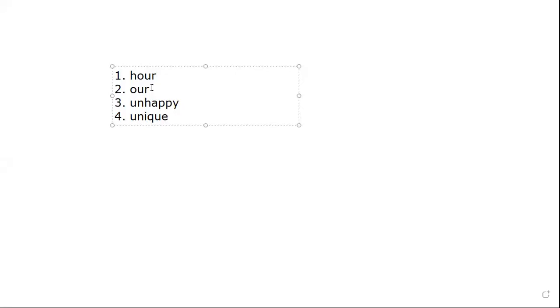Now see here, hour. It starts with a consonant letter, but what happens? Though H is a consonant, the sound is of our. If I write hour, it will sound like our. How do you pronounce this? 1 hour, 2 hour, 3 hour, right? So it sounds with a vowel sound.